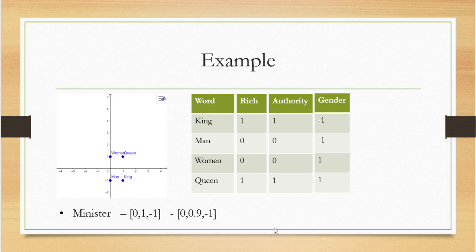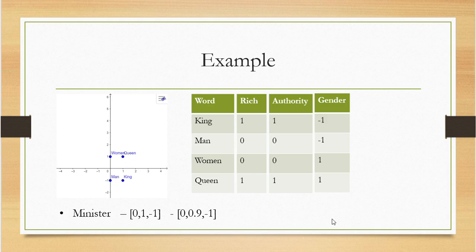But if we have hundreds and thousands of words in our vocabulary, it is very difficult to get the properties and manually assign the values. It's a tedious task and we could not perform it completely. So that is one issue.